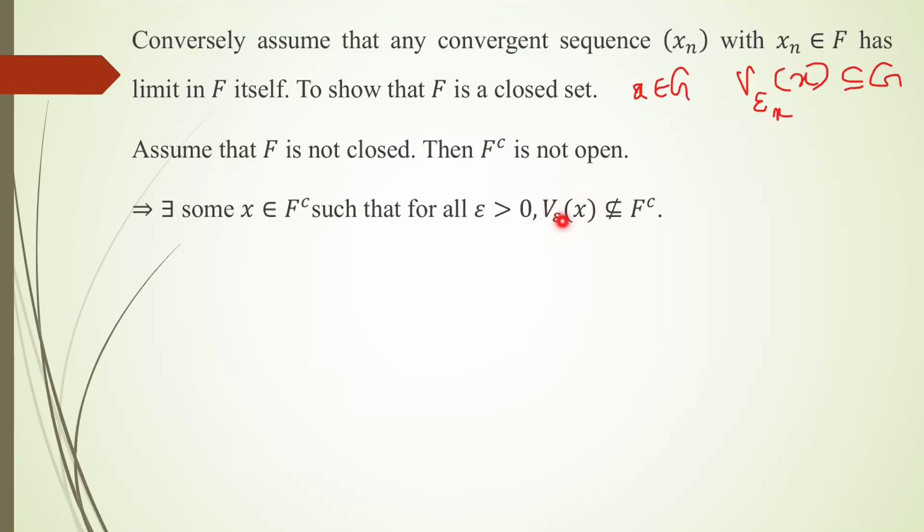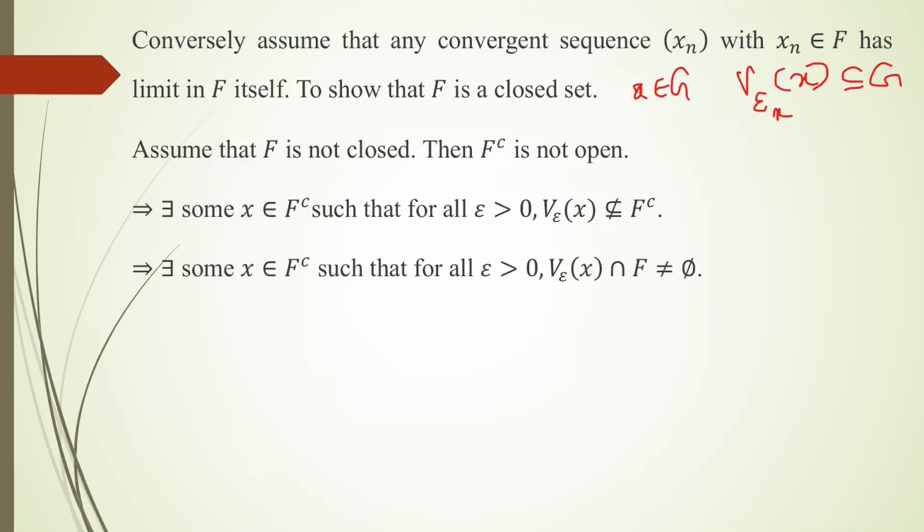If V_epsilon(x) is not a subset of F complement, then V_epsilon(x) contains some point which is outside F complement, which means it is in F. So there exists some x element of F complement such that for all epsilon greater than 0, V_epsilon(x) intersection F is non-empty.